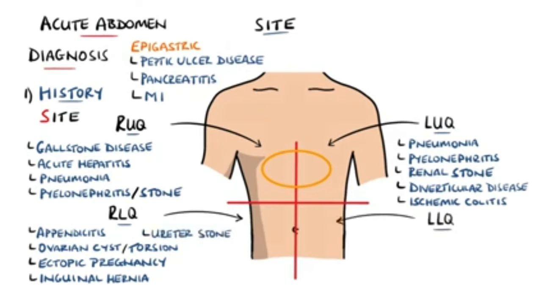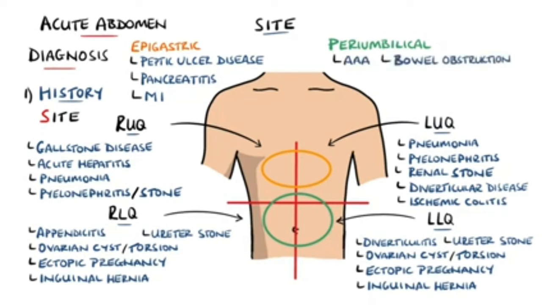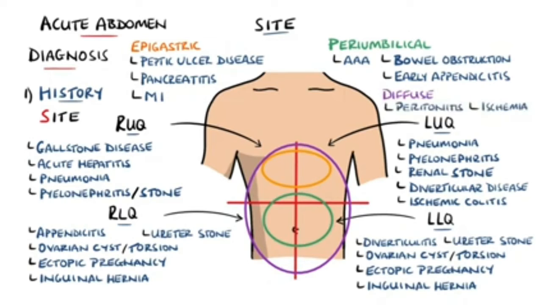The left lower quadrant may also have similar conditions, this time including diverticular disease. In the Western world, diverticulitis is more common on the left side. However, in the Asian population, it is more common to have it on the right side. Pain in the periumbilical region may be more indicative of an abdominal aortic aneurysm, a bowel obstruction, or the early stages of appendicitis. If there is pain diffusely across the abdomen, this may be more suggestive of ischemia or peritonitis.